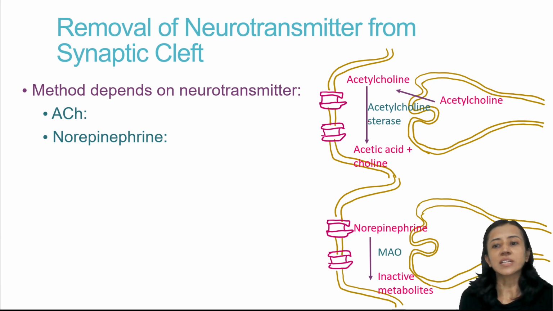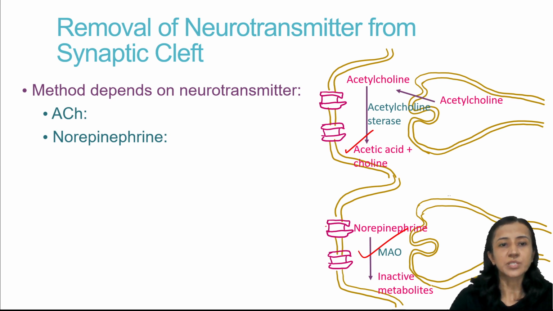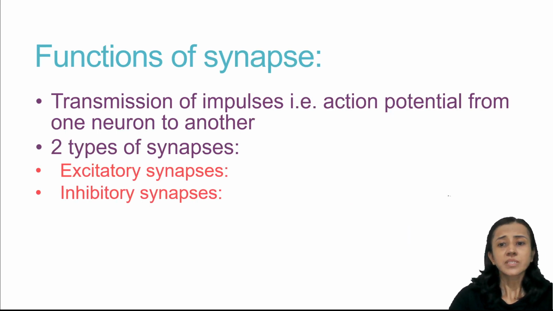For acetylcholine, there is acetylcholine esterase present, and for norepinephrine, there is monoamine oxidase that is available, which causes inactivation of the neurotransmitter. Okay.